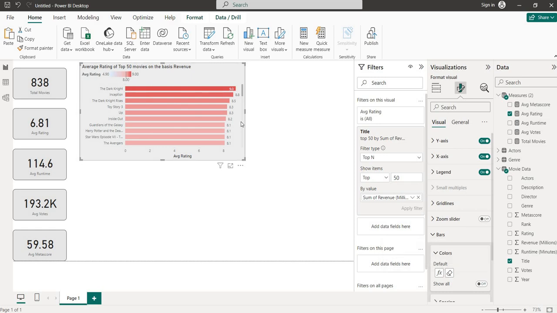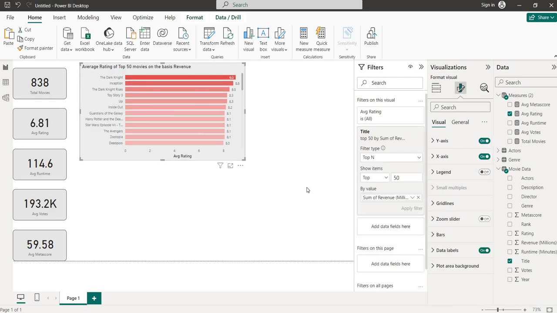Okay, this is looking somewhat good. We can remove this also. Legend, we can remove this from the legend. Okay, so here we have removed that.